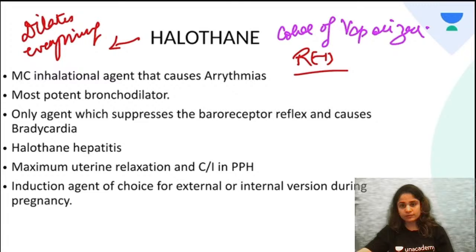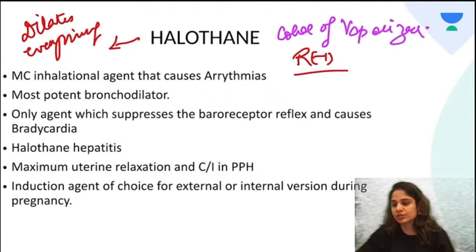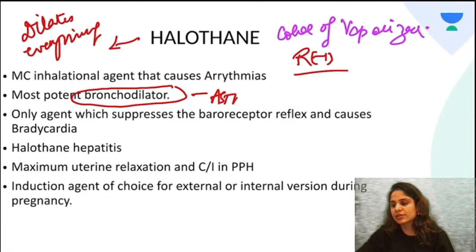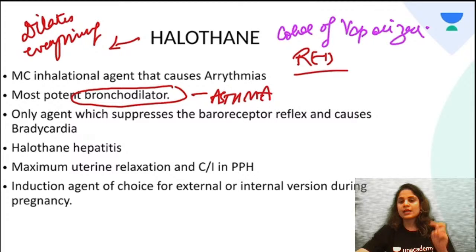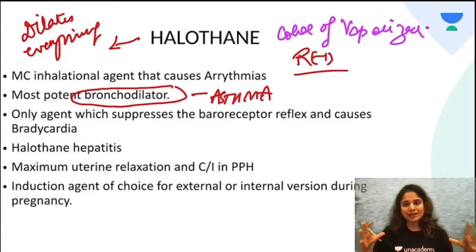Now, what do you mean by smooth muscle relaxation or dilatation? So, halothane relaxes the bronchial smooth muscles and causes maximum bronchodilation. What kind of patients will you prefer this in? You will prefer this in asthmatic patients, so that you can cause bronchodilation in them. Next, halothane will relax the smooth muscle of the uterus and cause uterine dilation.